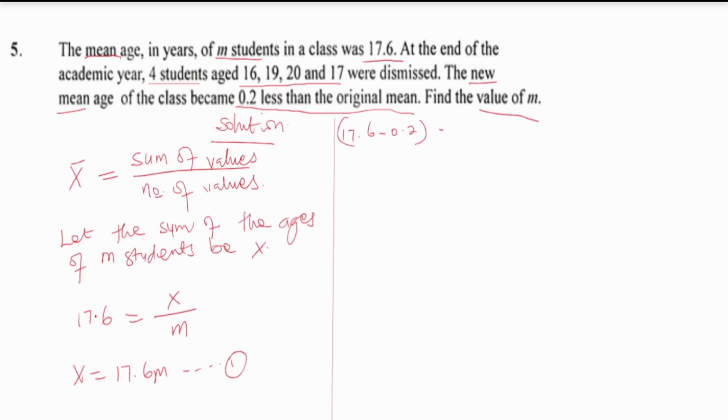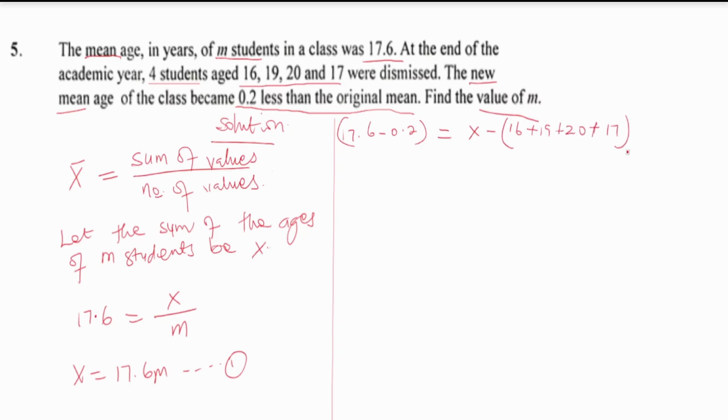And then that will be equal to the sum of ages. In this case, it will be the original sum of ages, which we are calling X, minus the ages of the 4 students that have been dismissed, right? So that will be 16 plus 19 plus 20 plus 17.